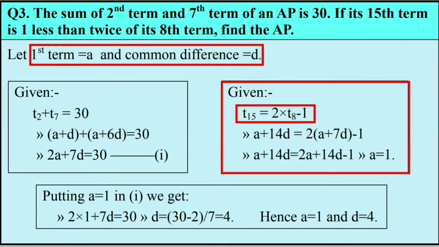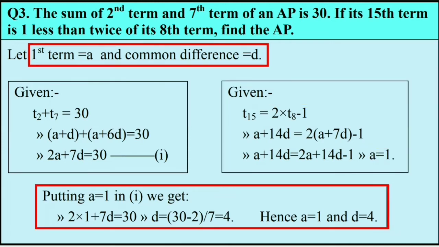Hence, T15 is equal to 2 multiplied by T8 minus 1. Now T15 we replace with A plus 14D, and T8, term number 8, we replace it with A plus 7D. And we simplify this equation and get the value A, the first term, that is 1.